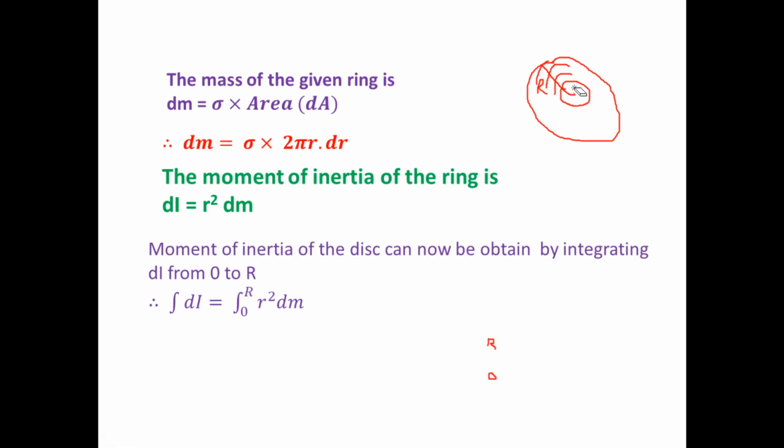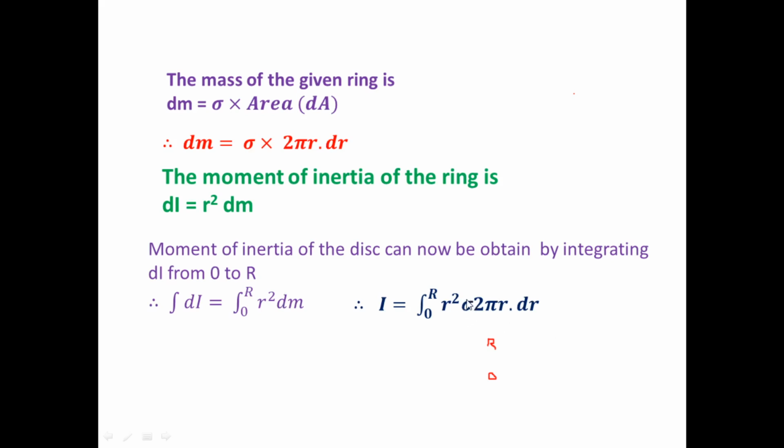So now, the total moment of inertia due to the smallest elements is situated from 0 to r. So that's why we can integrate here. Integration of dI is equal to the integration from 0 to r of r square dm. This is the addition between 0 to r. We saw this in the diagram. So let's put the value of dm. So what is the value of dm? I is equal to integration of dI, that is the total moment of inertia I. This is equal to the integration from 0 to r of r square dm. What is the value of dm? This is the value of dm we can put here.